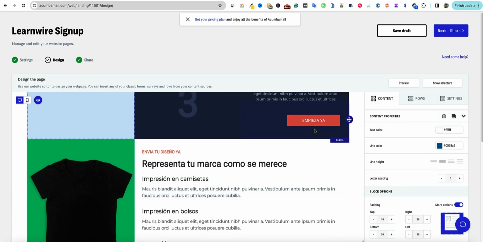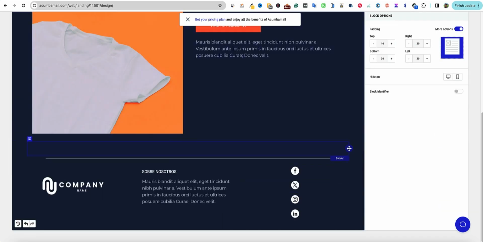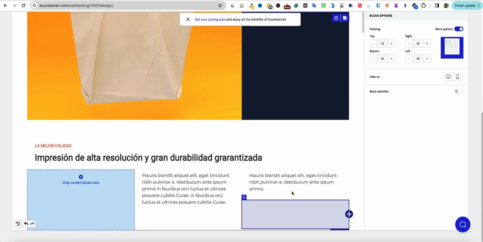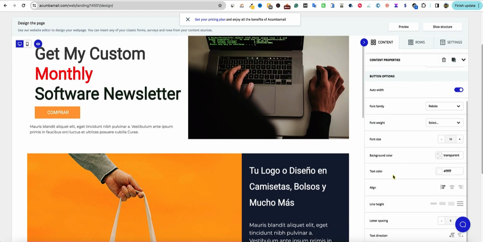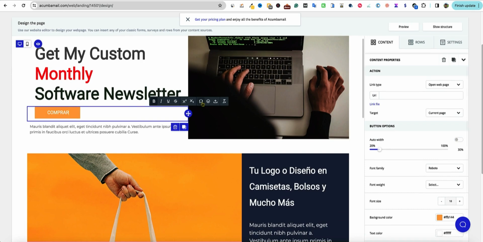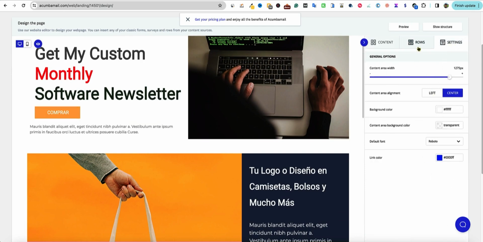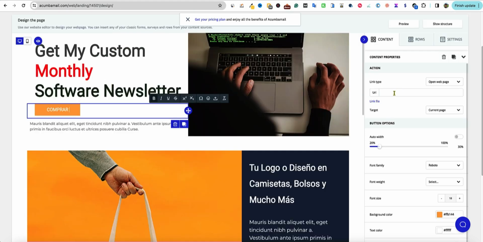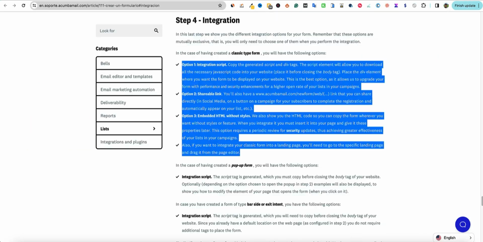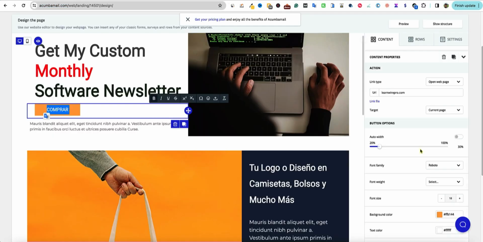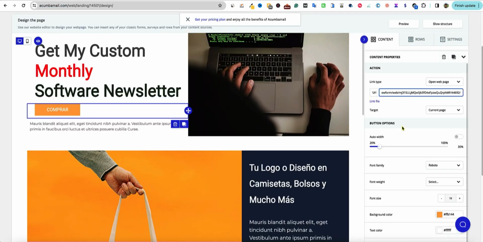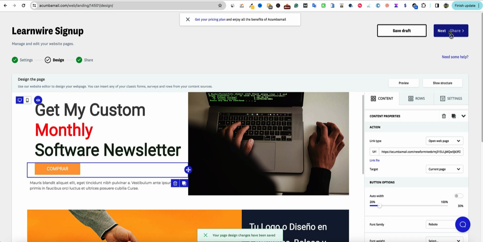I think this would be very useful because once you go and you create this one page landing page website, let's see right over here, like this button, how easy it is to set this, or like maybe this button up here. Let's just look at that. Settings, it's not under settings, rows. Okay. Here's where the URL would be right here. Put LearnWire in right there. Or better yet, you could actually come in here and just grab your link that we created already, come back in here. Let's just actually do that and just see what it would look like. And then we come over here and maybe stick with the color. I'm going to save the draft and then I'm going to share this.